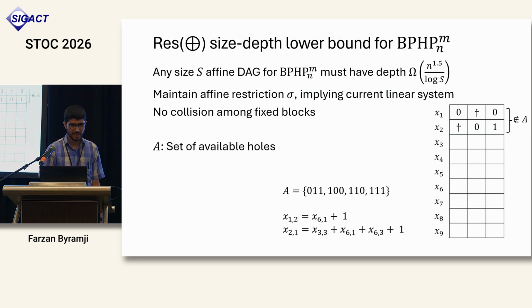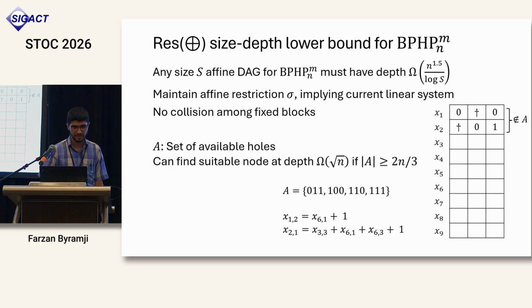And we will also keep track of the set of available holes under this affine restriction. By a hole being available, I just mean that it is not a possible hole used by one of the fixed blocks. Our main claim is that as long as the set of available holes is large, then we can find a suitable node at depth square root n from the current node.